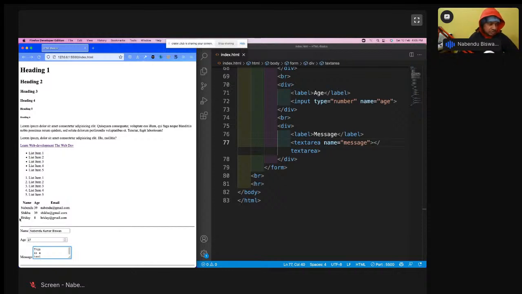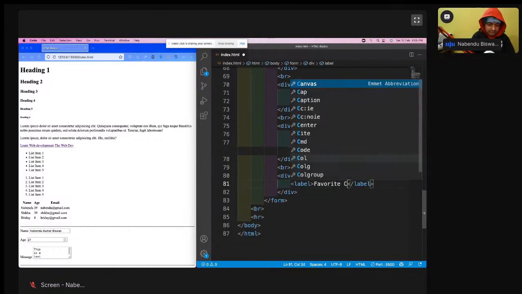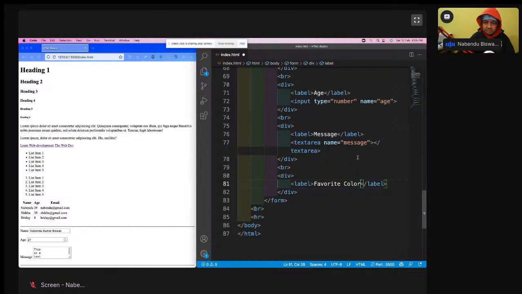So after this, we are going to learn about the drop down. Drop downs are again very important, so let us know about the drop down. I'm going to have a div, and then a label, and in the label I'll have favorite color, and then I'll have a select. What we're creating right now is a drop down. You all might have seen it; drop down is a very common thing.